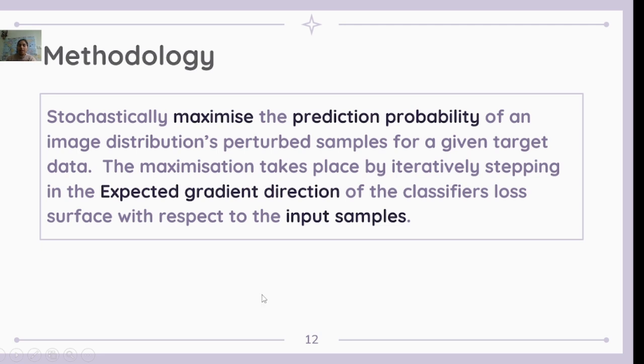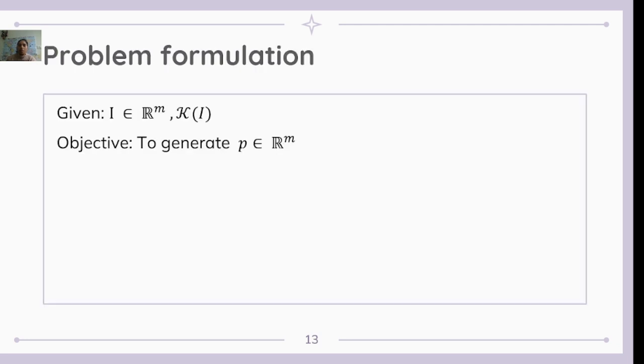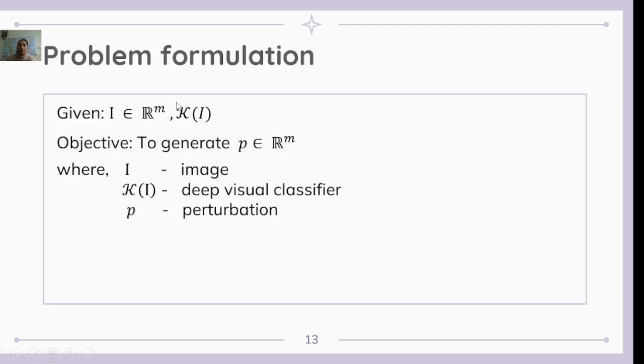Maximization takes place by iteratively stepping in the expected gradient direction of the classifier loss surface with respect to input samples. For the problem formulation, for the given input, we are taking data of the real distribution, the classifier K of the input image. We are generating the perturbation on the real distribution.